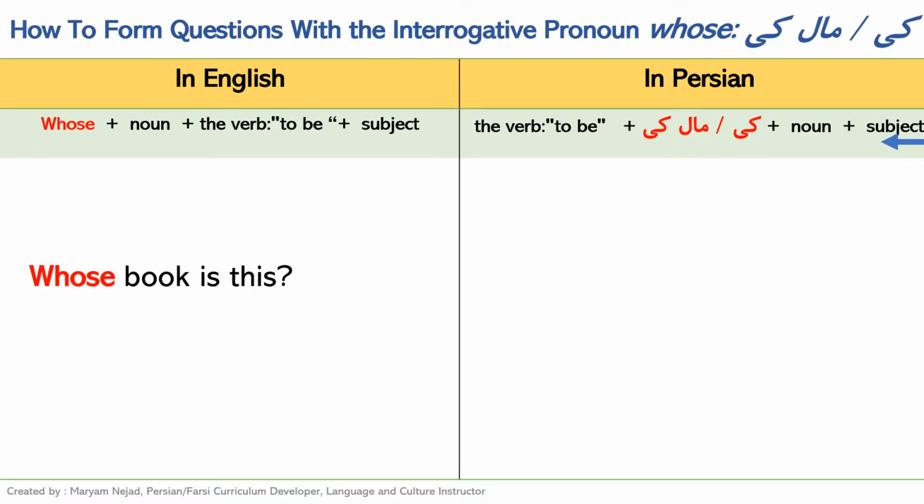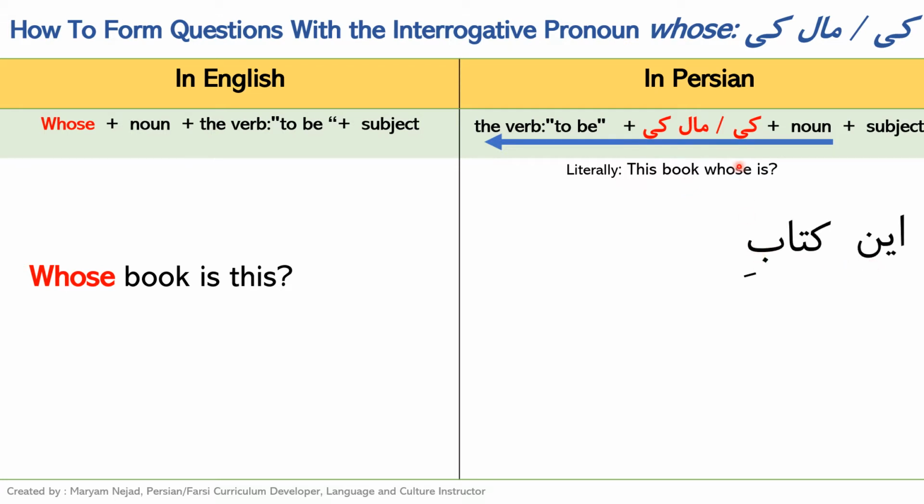Now let's see how we can form questions by using the interrogative pronouns ki and maliki. So we have an example here. We want to say whose book is this? And in English you start with the interrogative whose. But in Farsi again we need to start with the subject. It's like literally we need to say something like this book whose is. So we're going to start with this book, and this book is in kitab. Then comes the interrogative, so ki.